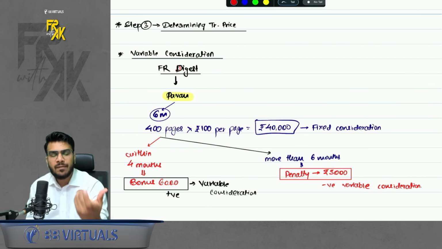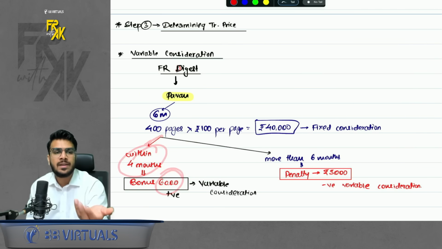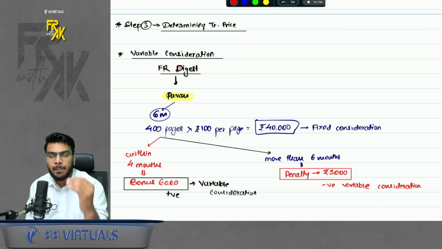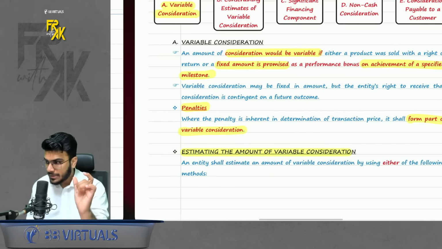Now, I also gave him one target that if he achieves the target in 4 months, I will give him a bonus of 6,000. This is variable consideration because whether he will receive this money or not, it is dependent on a future outcome. It is variable. Variable consideration can be positive also. Acha, it can be negative also.